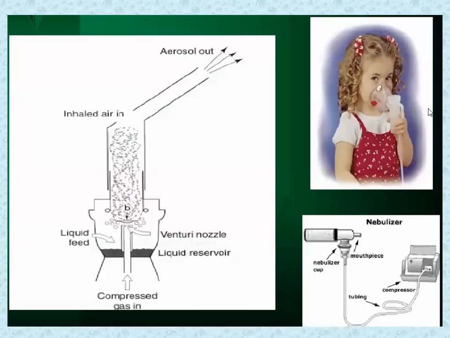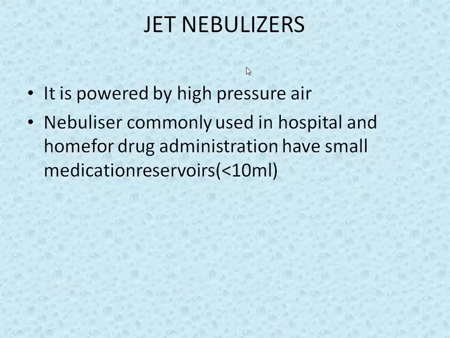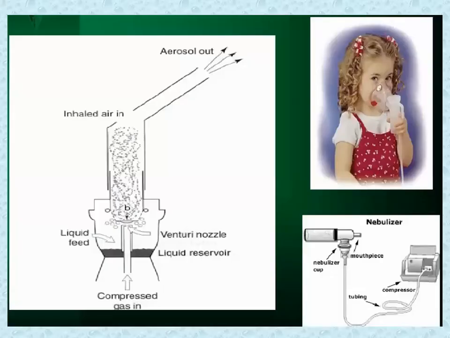Then this is the working of the jet nebulizer. See the small girl taking this nebulizer. The compressor causes vibrations, and fine mist is generated in this nebulizer cup, and through the mouthpiece the minute droplets come out. High pressure air is used. Nebulizers are commonly used in hospitals and at home for drug administration, and have small medication reservoirs of less than 10 ml. This is the reservoir.